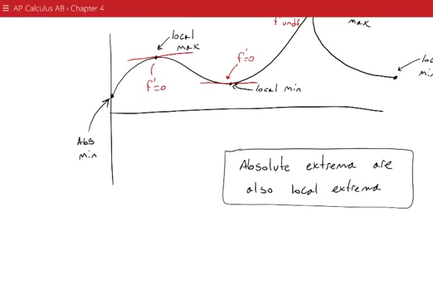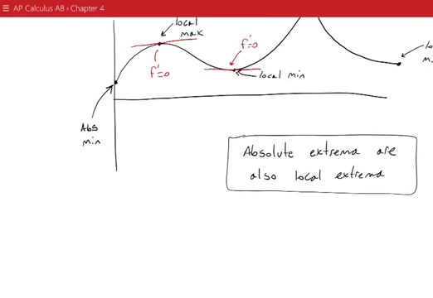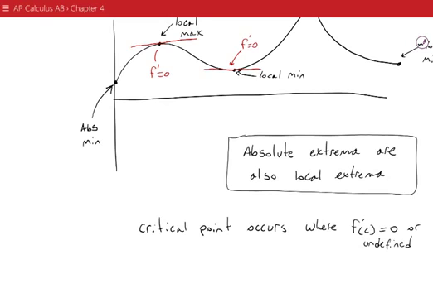So Theorem 2 in your book says that any critical point occurs where f prime of some value c is equal to 0 or undefined. And that's a critical